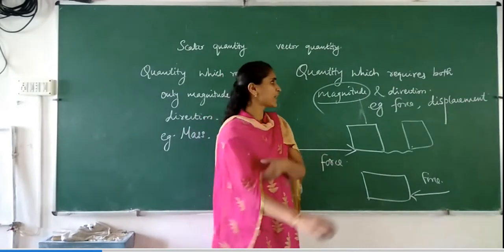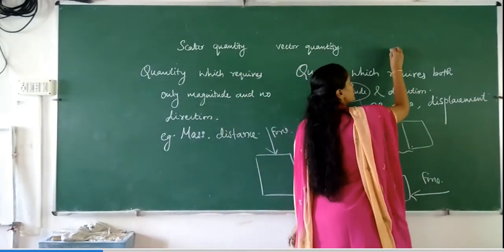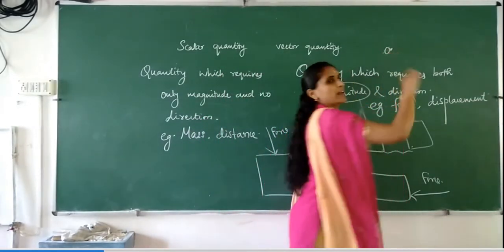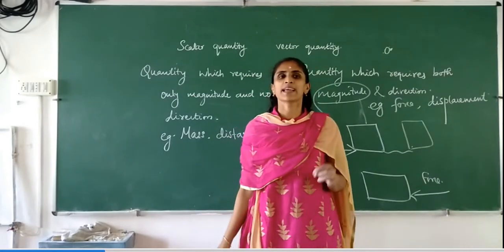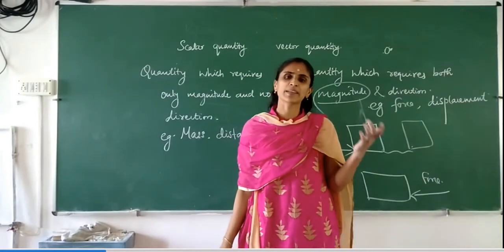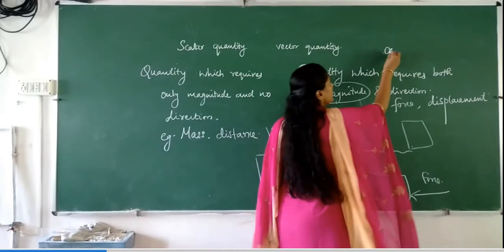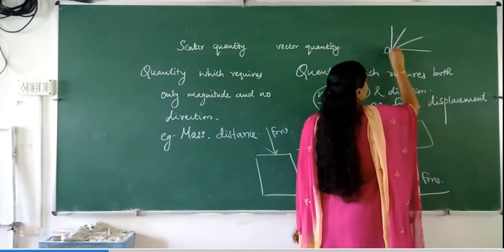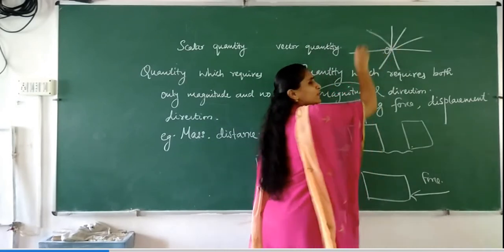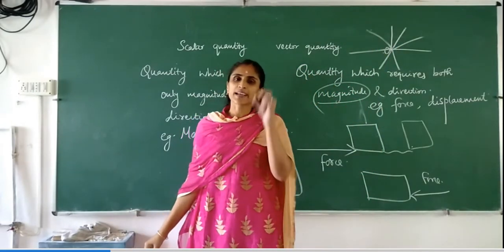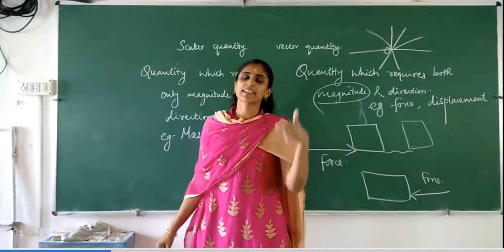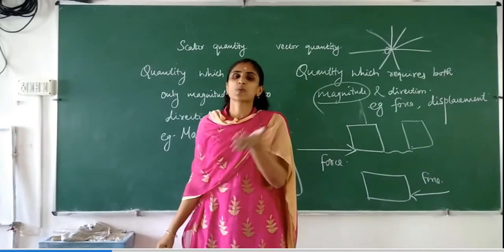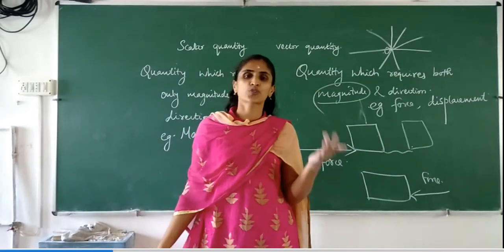For example, an object is at this position. If I say it is displaced 1 meter, it can be displaced in any direction. It can be in this direction, in this direction, in this direction, all directions are equally possible. So in that case you have to clearly specify whether it is 1 meter east, 1 meter west, or 1 meter north or south.